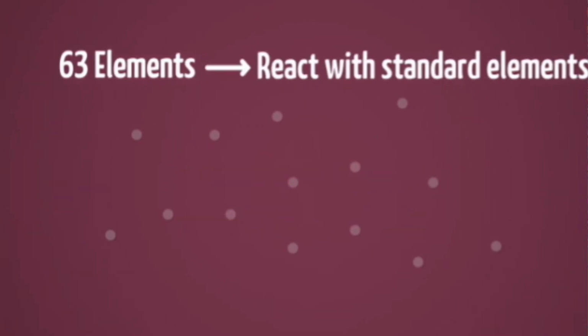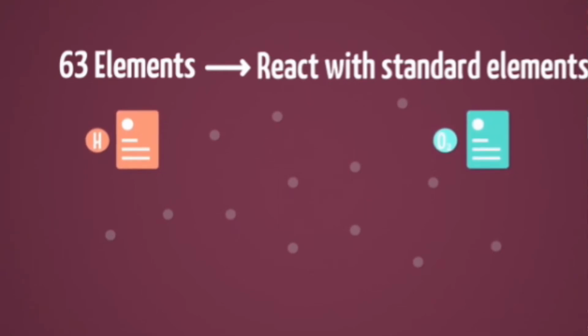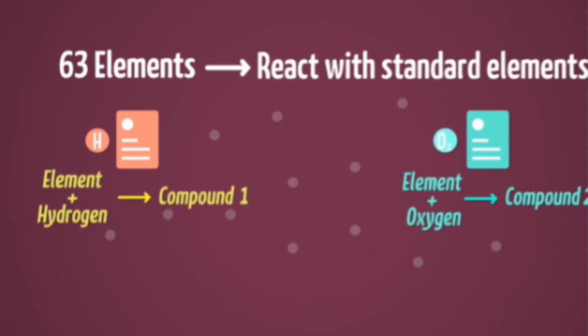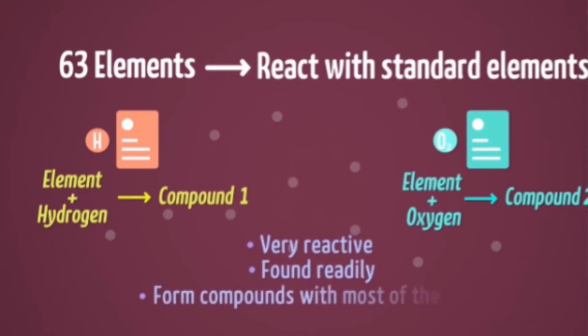So these 63 elements react with the standard elements like hydrogen and oxygen. That means at that time, oxygen and hydrogen were considered highly reactive elements. They are ready to form compounds with most of the elements. While these are reacting with these two elements, how will the composition of the compound be? He started experimenting on it.